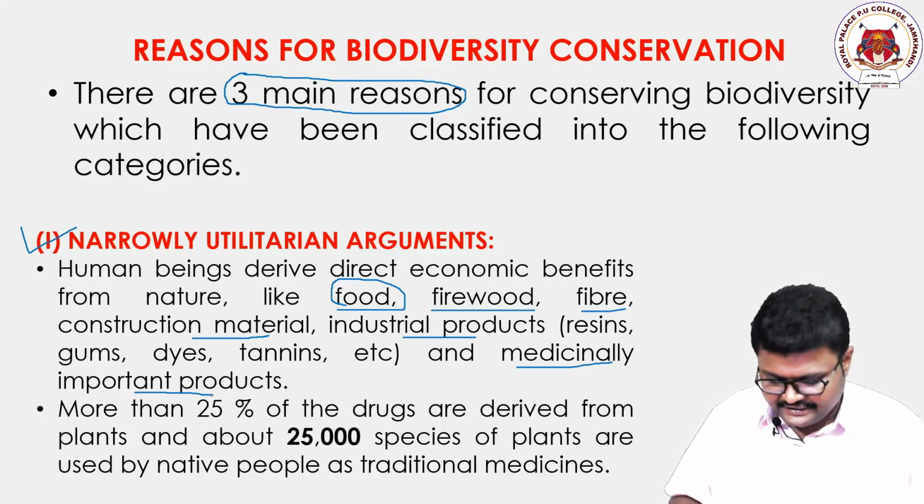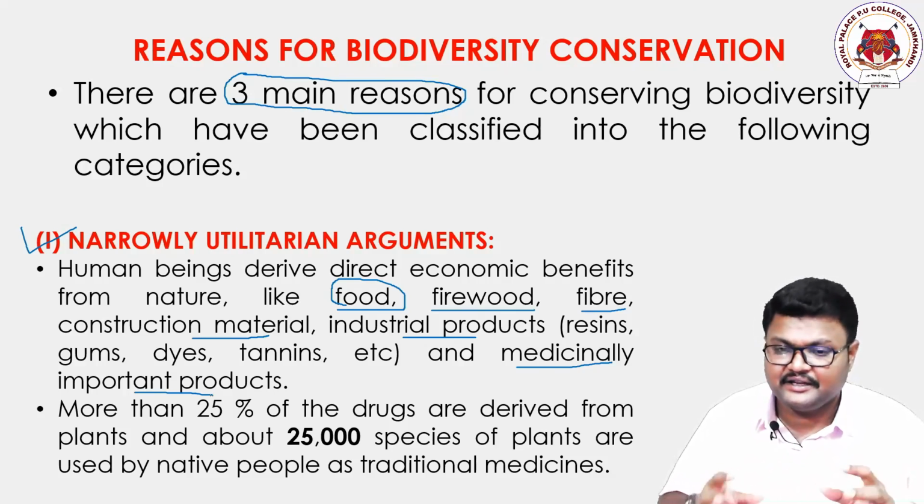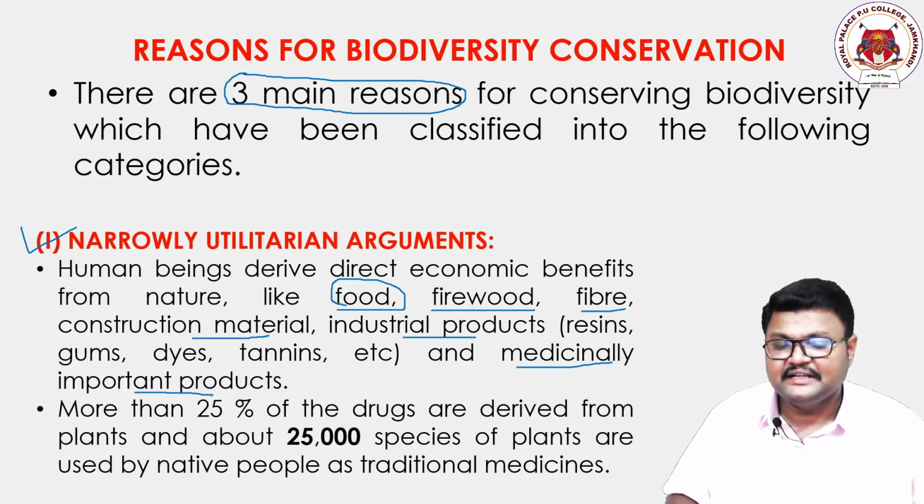We drink tea, we drink coffee, we take a lot of medicines, and many such things involve these industrial products. These industrial products, being chemical in nature, are generally derived from plant sources only.